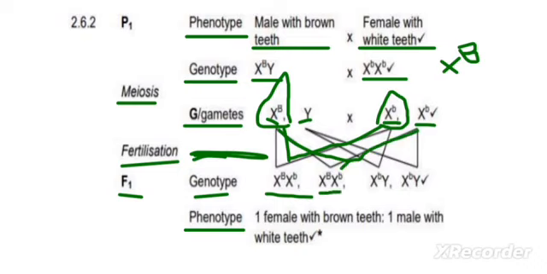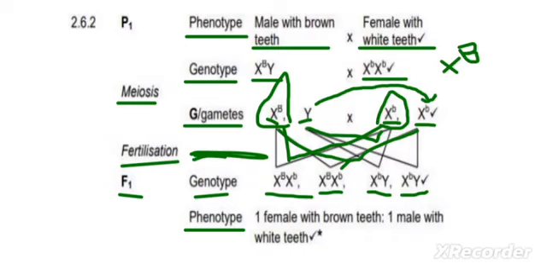Then you combine them together. Now you take the Y of the male. Combine with what? The first X of the female. Here they are, combined. It is X small letter b and a Y, right? Don't write the Y before the X. Just write X first and then Y comes after. And then you combine the same Y with the last X of the female. Now let's combine that. It is X small letter b and a Y, right?